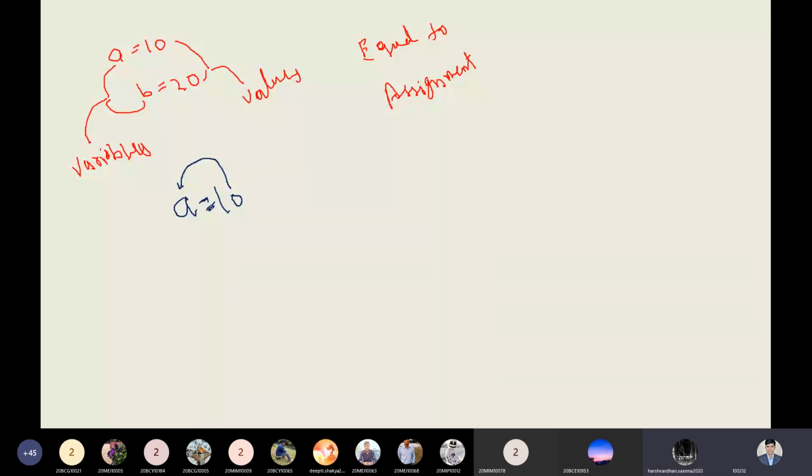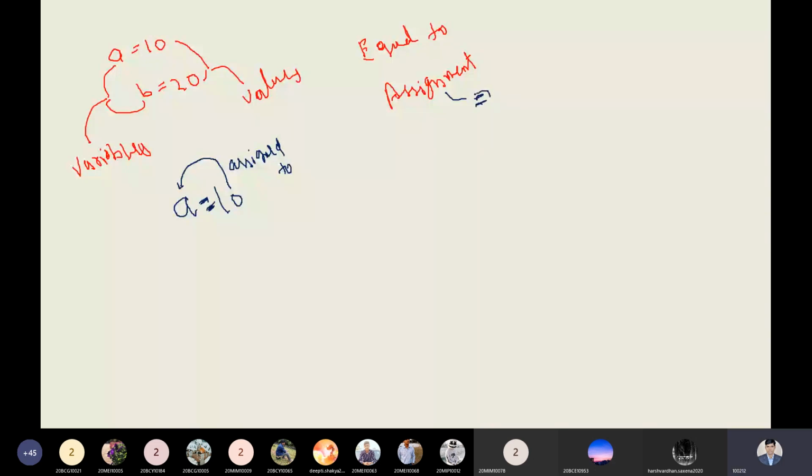Any doubt you can ask me. 10 is a value which is assigned to a. I'm just writing here: assigned to a. Now is it clear to all? Yes, sir. So we can say the assignment operator will be this. Okay, this is simple.